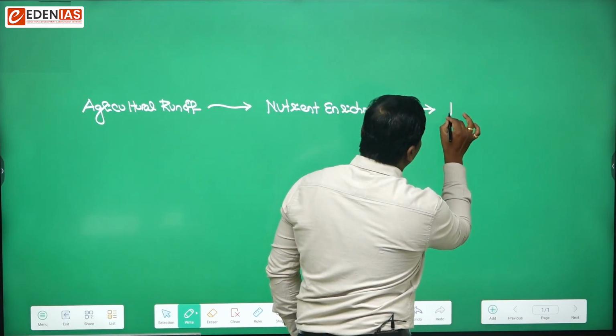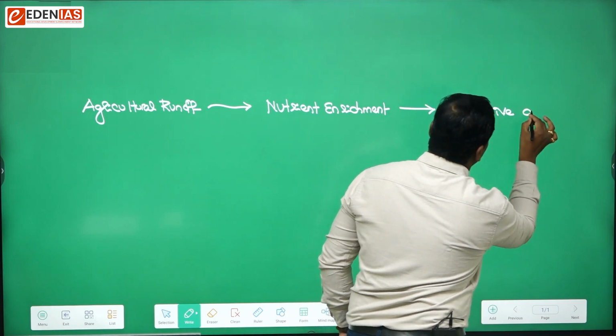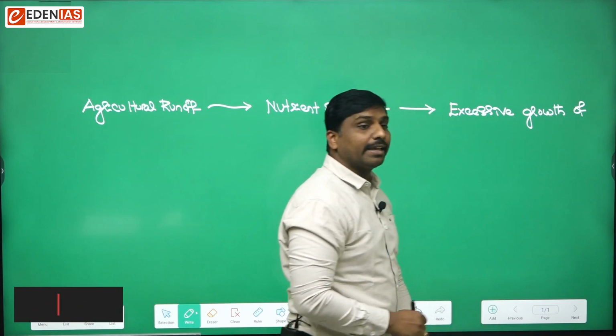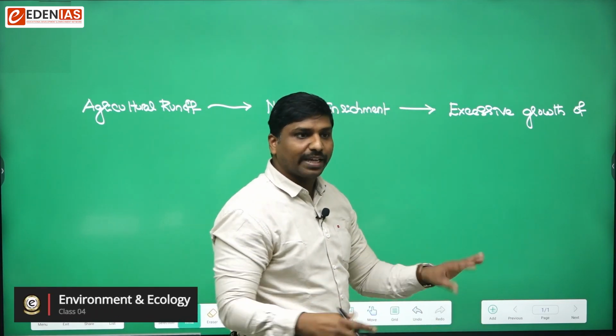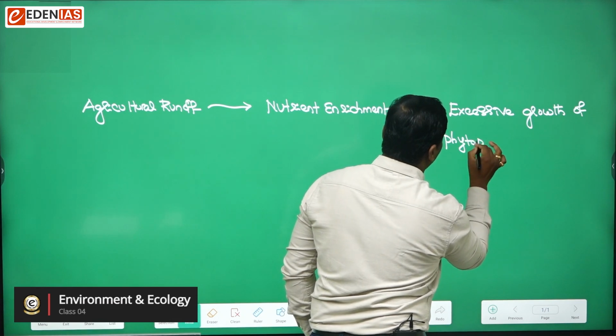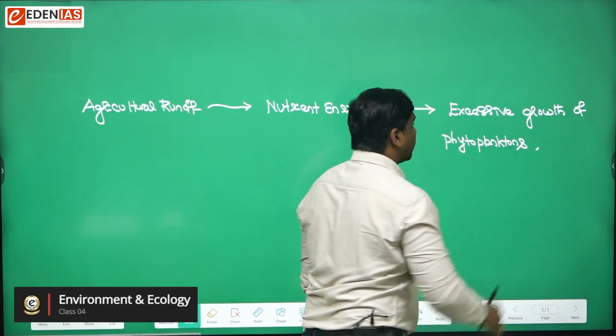So what will happen? There would be excessive growth of various things like phytoplanktons. Can we expect the presence of phytoplanktons or algae?